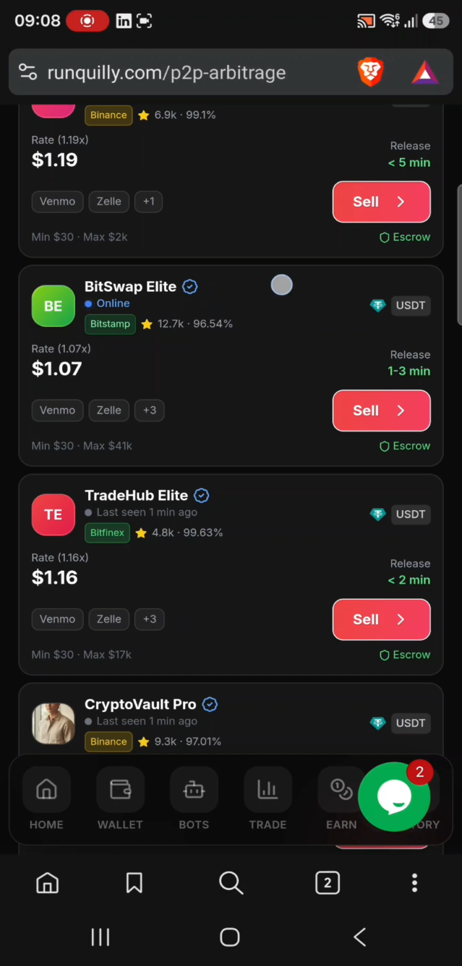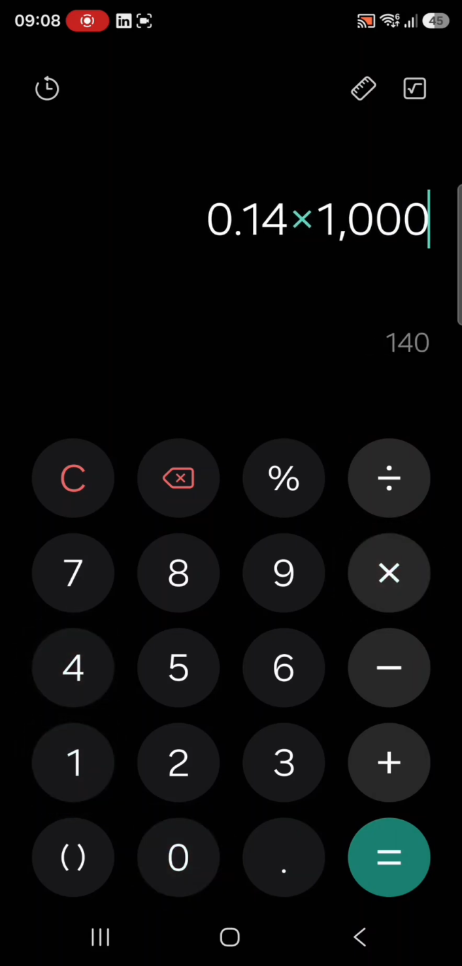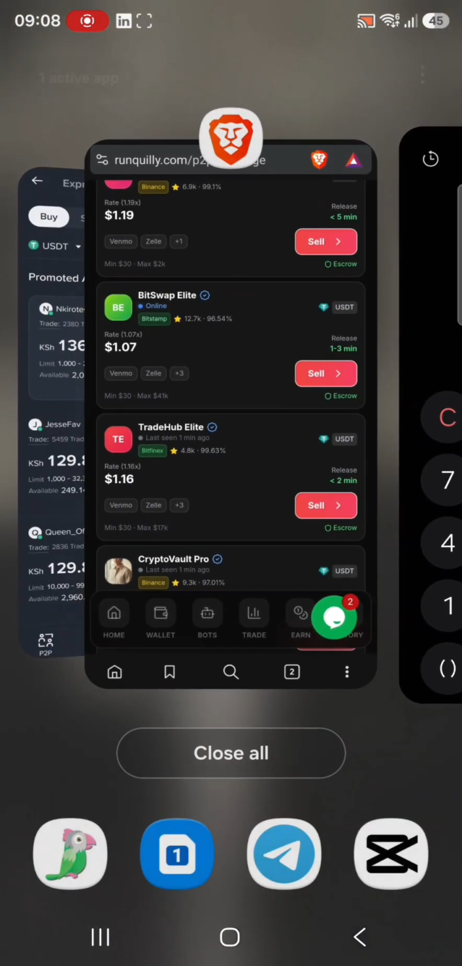Let me show you. I wanted to use my calculator. Let's say you are making at a rate of 0.14 times a capital of 1,000. So 140 will be your profit. If the rate is, let's say, 0.20, then times 1,200 USDT is your take profit.